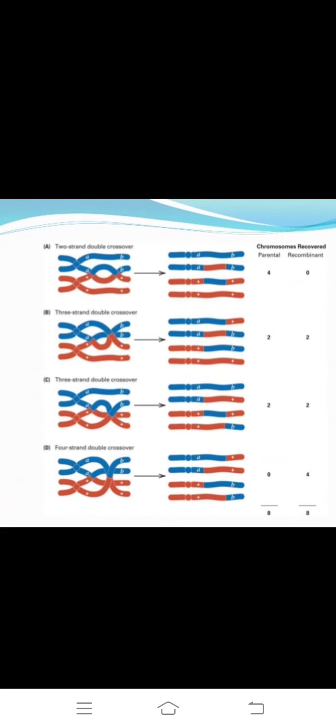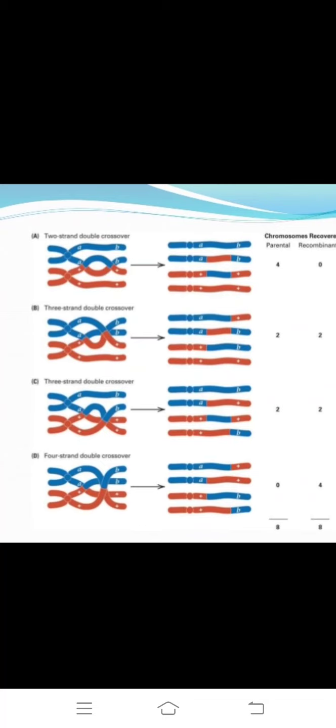Okay, this we observe, two strands, double stranded. Okay, this was crossing over, genes 4. Okay, 4 genes are recombinant genes we observe.